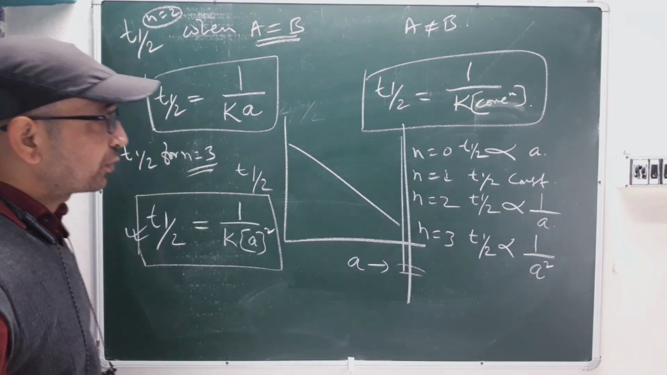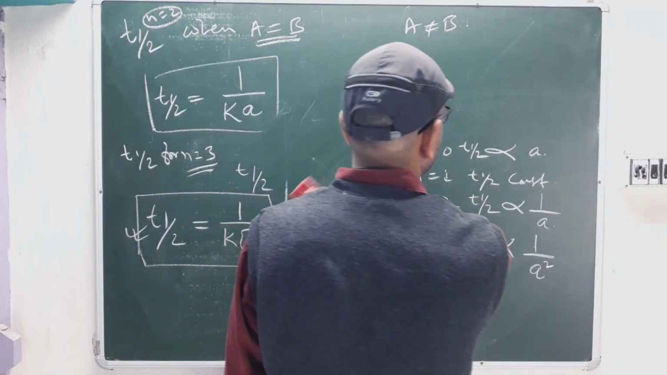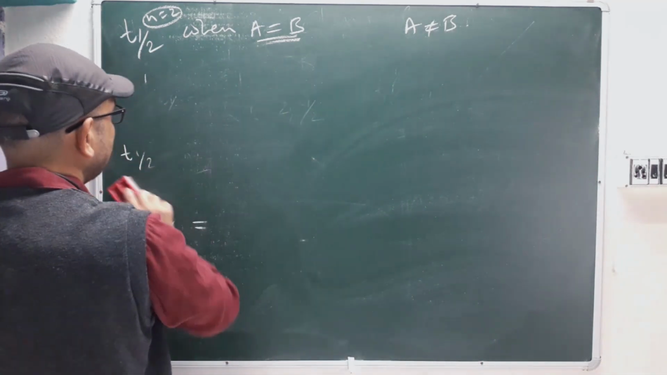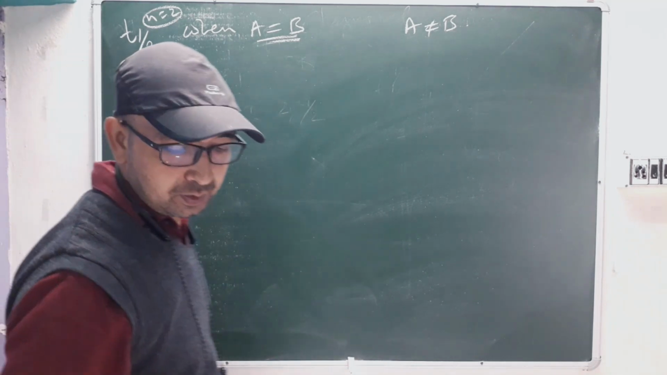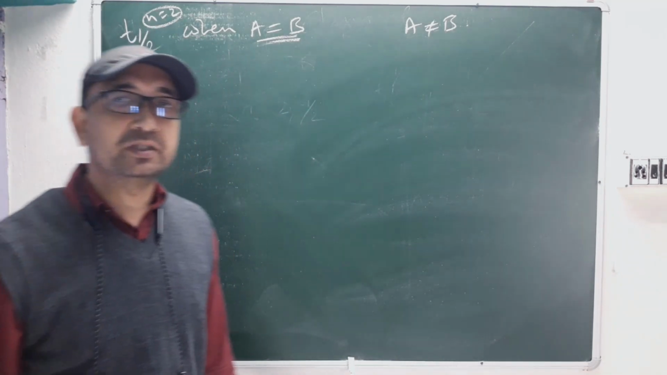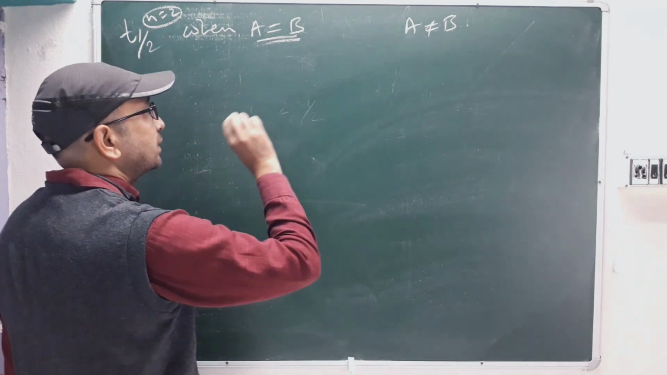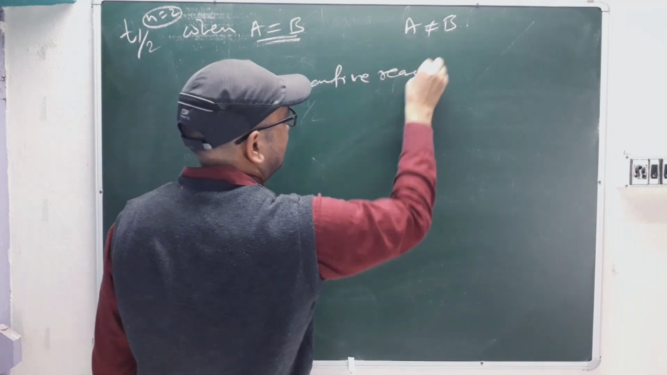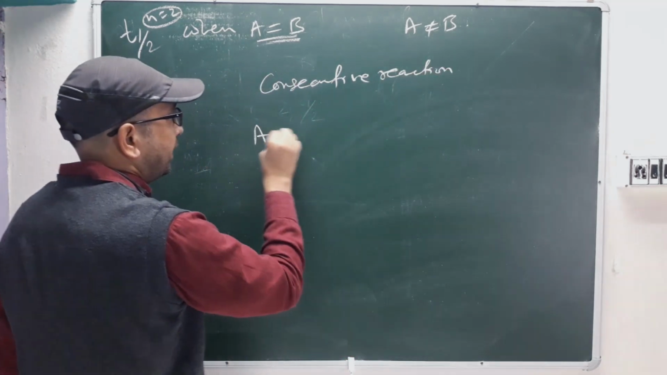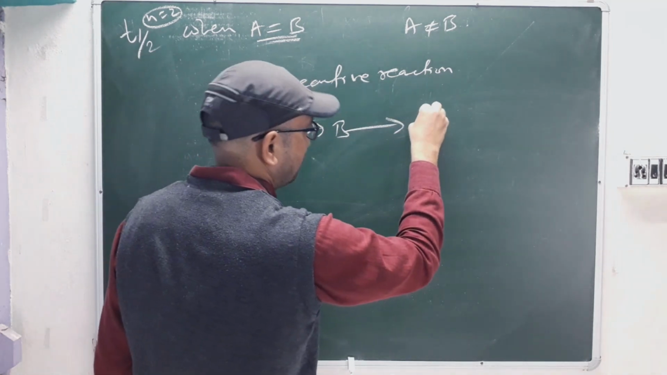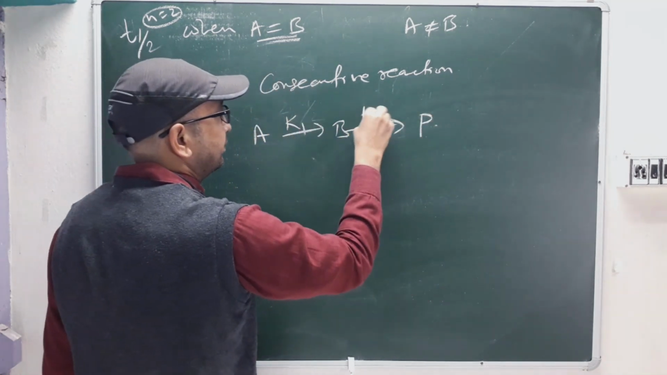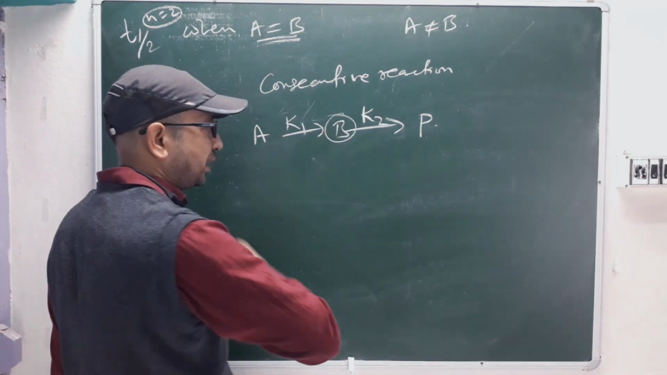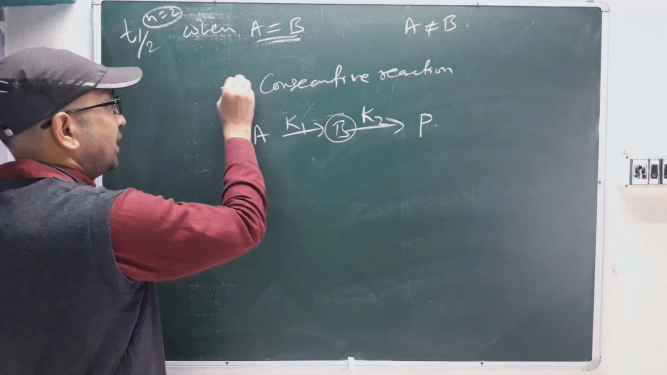Apart from this, we have 2 or 3 topics left. After that, we will start discussing the problems. If I start those topics, I have to finish them, and as I told you, beyond 30 minutes it is very difficult for me. So, the consecutive reactions: suppose A is giving product B and B is giving product P. This will be K1 and this will be K2. How you maintain the equilibrium, what the concentration of B will be, how you find it, everything we are going to discuss in the next class.